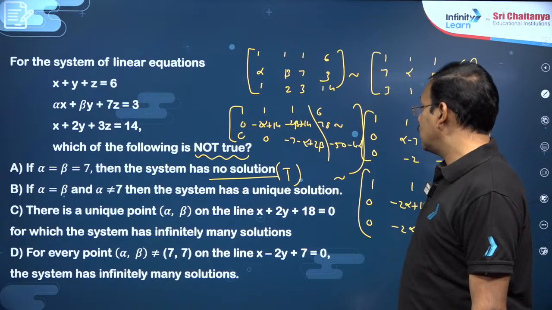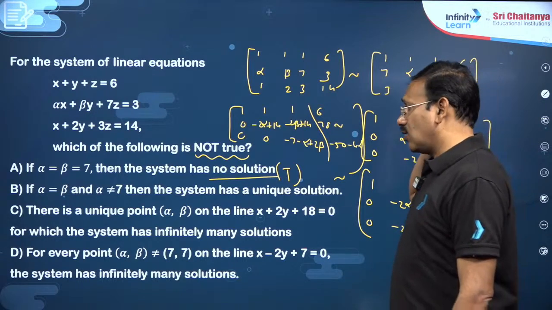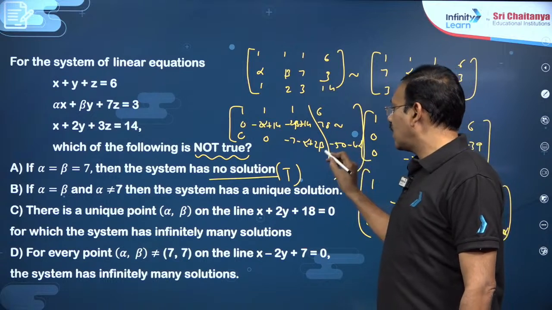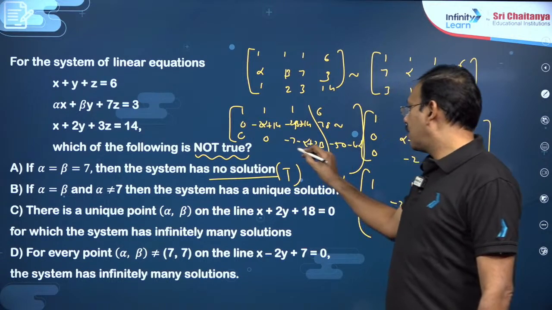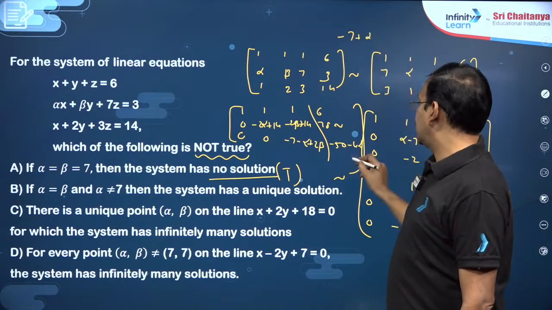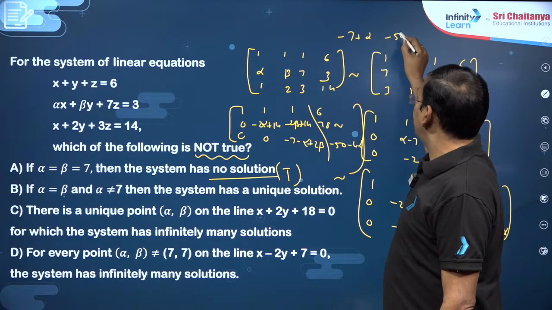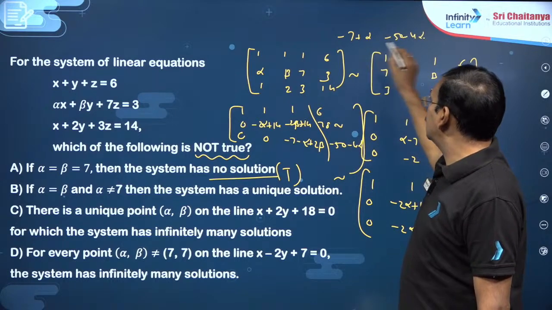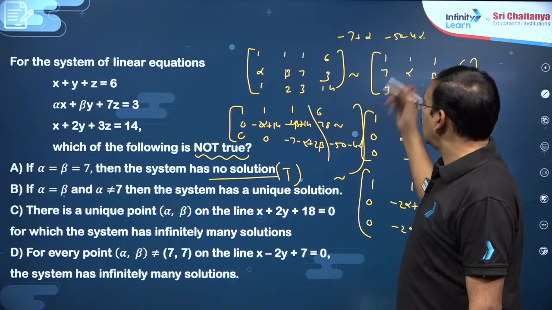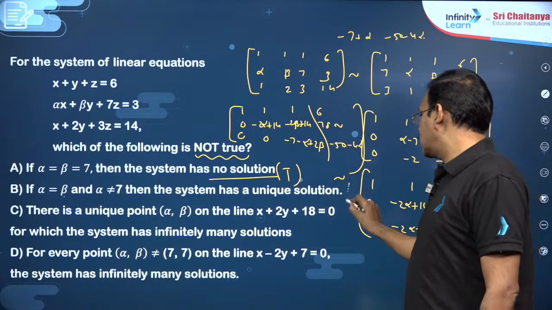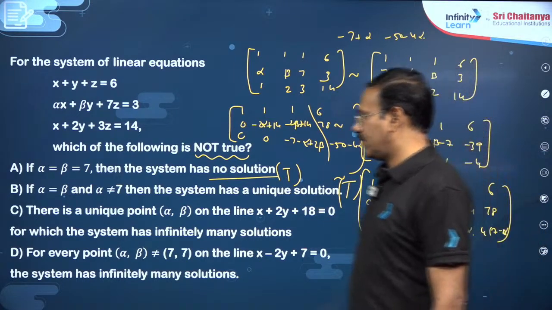Okay. Similarly, next one, alpha is equal to beta and alpha not equal to beta, the system has unique solution. You just check that also. So, alpha is equal to beta and alpha not equal to beta, so that you will get minus 7 plus alpha you will get here, you will get minus 50 minus 4 alpha you got here. If 7 here 0, here not equal to 0, if not equal to 7, this is not equal to 0, definitely the system will have unique solution. This is also true, my dear friends.